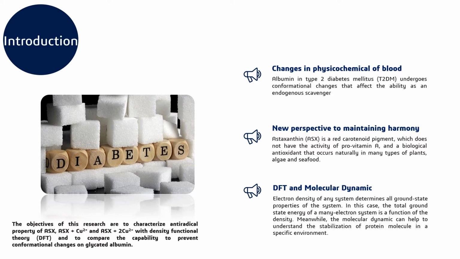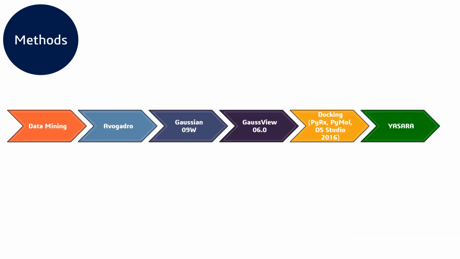Meanwhile, molecular dynamics can help to understand the stabilization of protein molecules in a specific environment, and that's why the objectives of this research are to characterize the antiradical property of astaxanthin (ASX) plus Cu2+, in the form of one metal ion, astaxanthin plus Cu2+, and astaxanthin plus 2 Cu2+, or in the form of two metal ions, with density functional theory or DFT, and to compare the capability to prevent conformational changes on glycated albumin. And for the methods, we are using, first, data mining, and after that we are going to